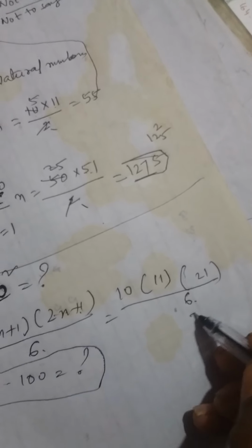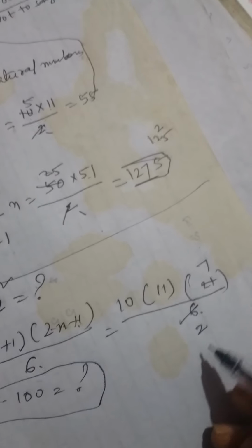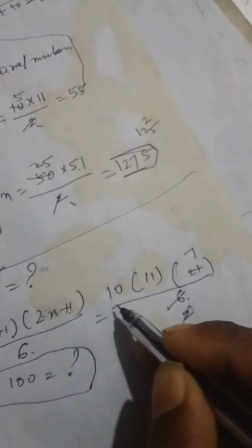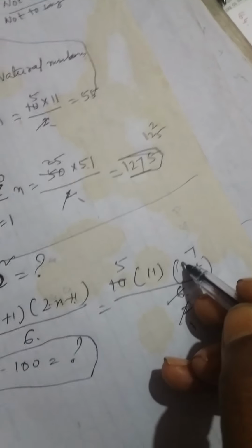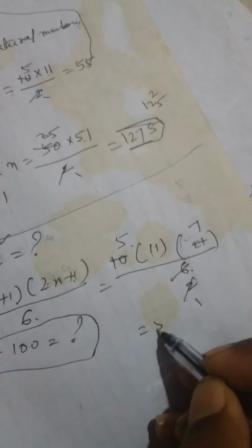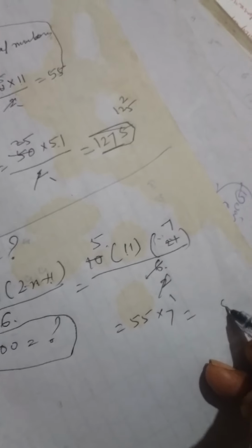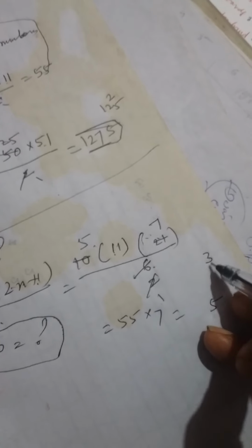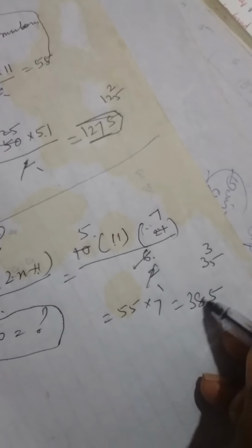Okay, 3 twos are 6, 3 sevens are 21, so it reduces and 7 5s remain. Multiply these numbers: 55 into 7. 7 fives are 35, 7 fives are 35, so 350, and 385 is the answer.